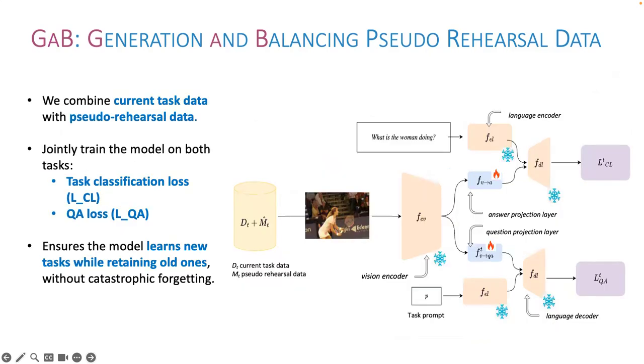Once we have generated rehearsal data, we mix it with current task data, shown here. The model is then trained jointly on both with a task-specific classification loss, L_CL, and question answering loss, L_QA. The joint training lets GAB learn new tasks while maintaining performance on old ones, effectively reducing forgetting without ever needing past task data.